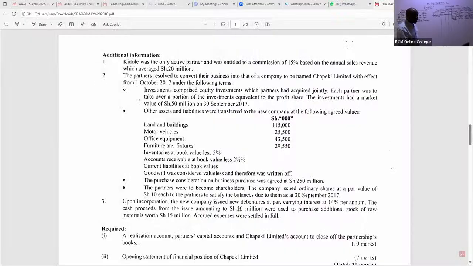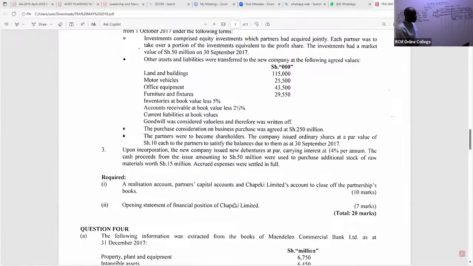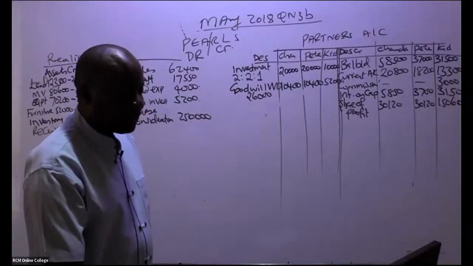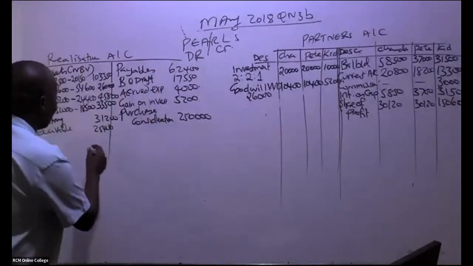So we continue reading. We are told here, upon incorporation, the new company issued new debentures. You can see now this is coming after, in part 2. Remember, they want us to give them the realization account, partners' capital account, and Chapeki Limited's account to close off the partnership account. Ladies and gentlemen, is there anything that we have left here? I don't think so. So please go ahead and balance this account.